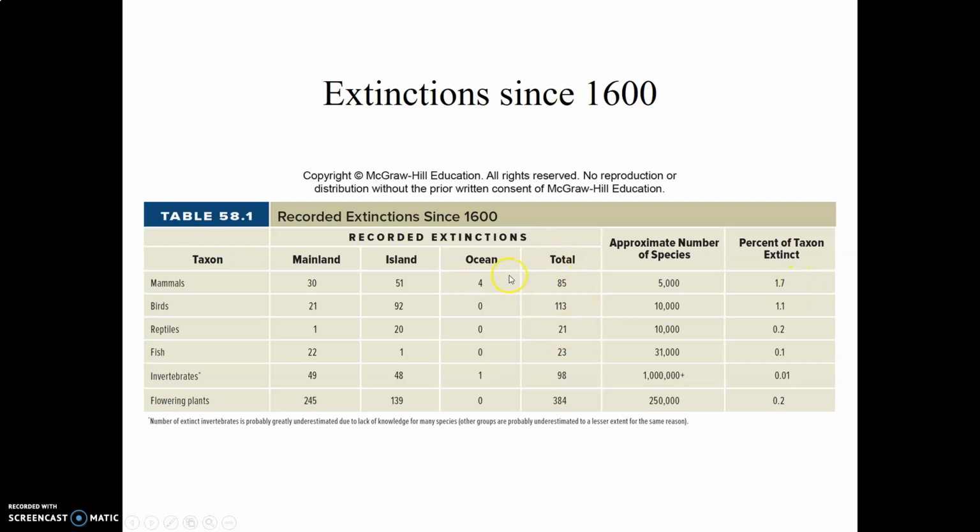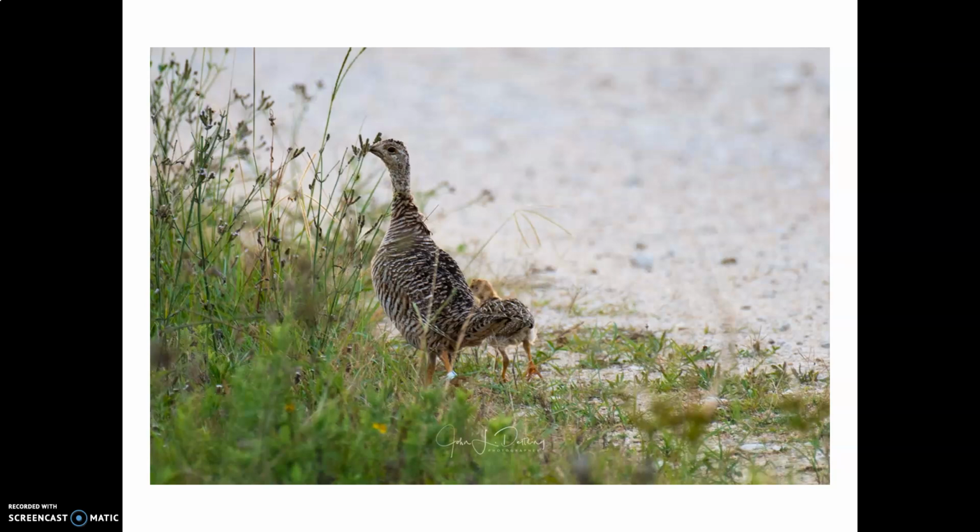And I don't feel comfortable talking about extinction without pointing out that many times we may be our own worst enemy. Man can come in and very rapidly change an environment. And this rapid change to the environment can prove to be costly for certain species. Species such as the Attwater's prairie chicken that was once found numbering in the millions in the Texas coastal prairie that we currently call home.